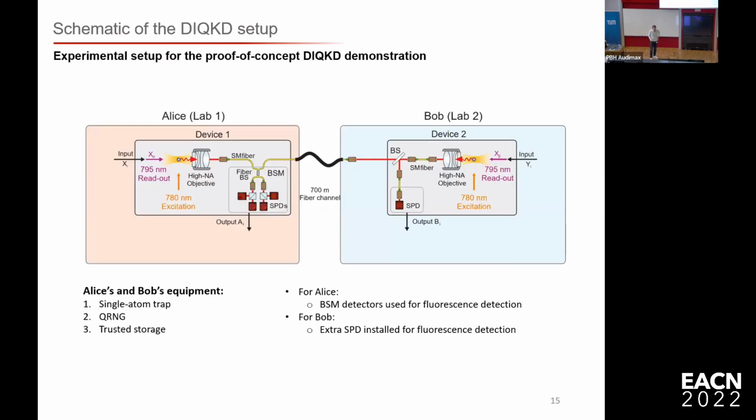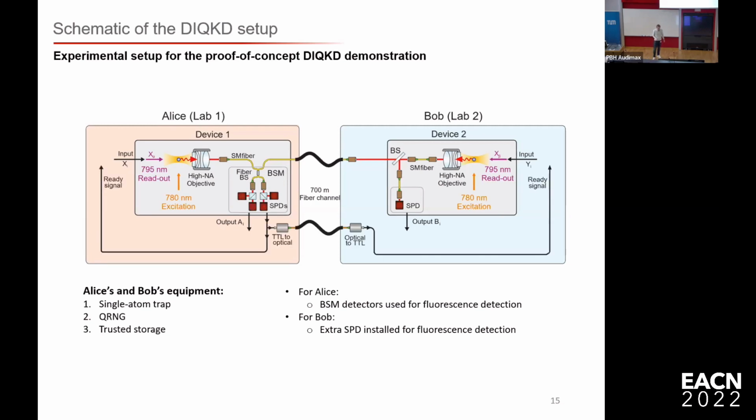Then this is a schematic of our setup. So we have Alice in lab 1, then we have Bob in lab 2. The device of Alice is the single atom trap in combination with the Bell state measurement setup. Bob also has a single atom trap together with a beam splitter with which we reflect out a tiny bit of the fluorescence of the atom onto a single photon detector. Both devices have an input. The input is the polarization of the readout beam, which I explained before. And the output of the 2 devices is the amount of fluorescence counts that we see on the detectors. This is high when there's an atom present, and low when there's no atom present. So we get a binary output.